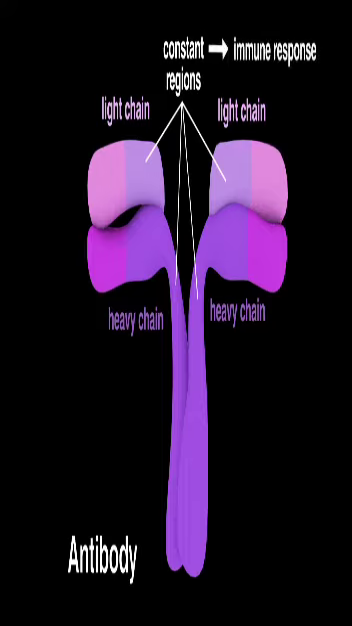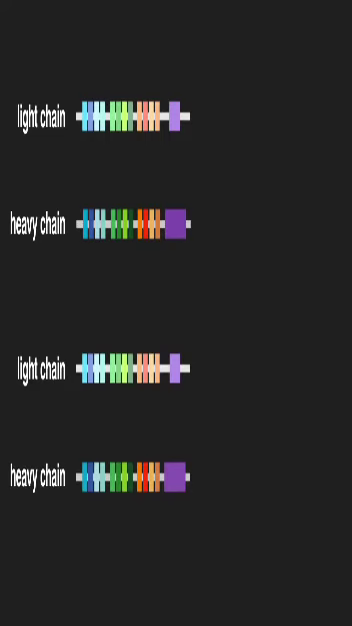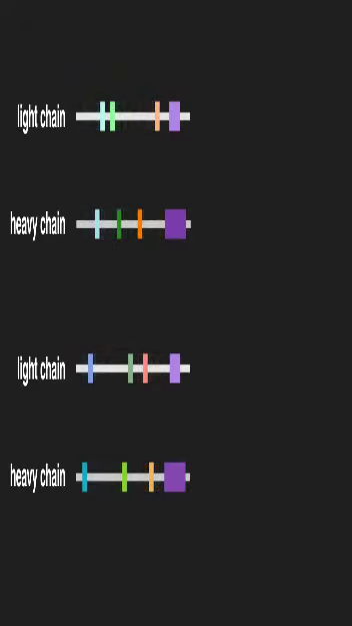Antibodies are produced by the B cells through a process of recombination, where the genes that code for portions of the antibody protein are recombined or shuffled to create many different variations of the final protein.